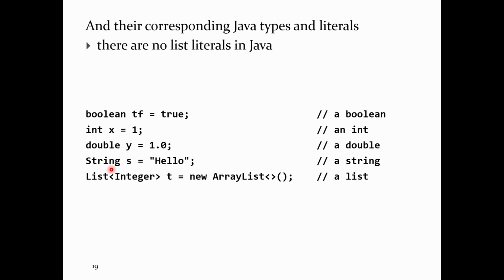Strings in Java are big S String, and there are no list literals in Java. So there's no nice, simple way to create a list like you can in Python. You can't write square brackets in Java. Instead, you have to do this, what looks strange to a Python programmer. You have to write something like new and then some other type here, followed by some round brackets. We'll get to this later on. For now, just realize that there are no list literals in Java, and using a list is slightly harder in Java than it is in Python.